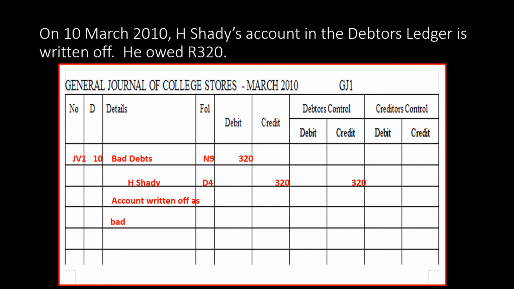You need to underline your narrations, please. So at the end of a narration, once you've completed writing your narration, you take your ruler and draw a line, and you start your next general journal entry on the next line. So you're showing a difference by underlining. There's your underlining.